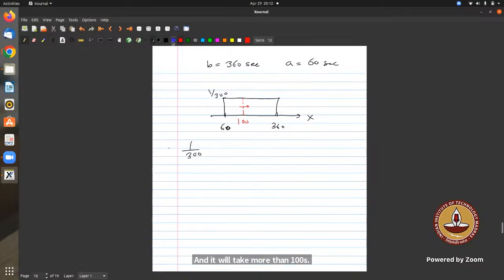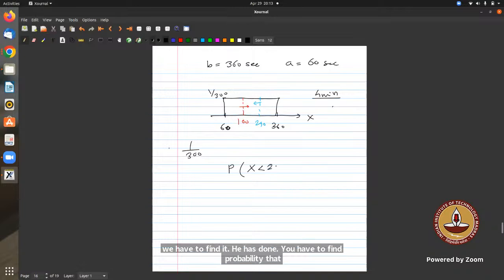What probability do we have to find out here? Below 4 minutes, that is 240 seconds. 4 minutes is how much? 240 seconds. So let's say this is 240. We have to find the probability that x is less than 240.